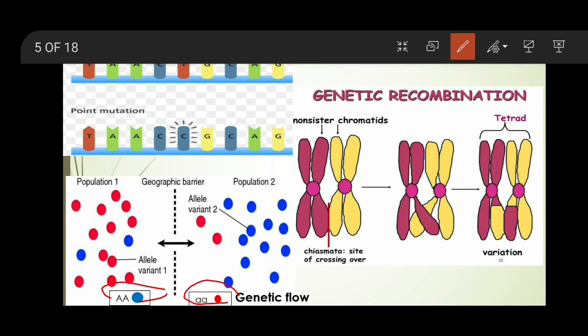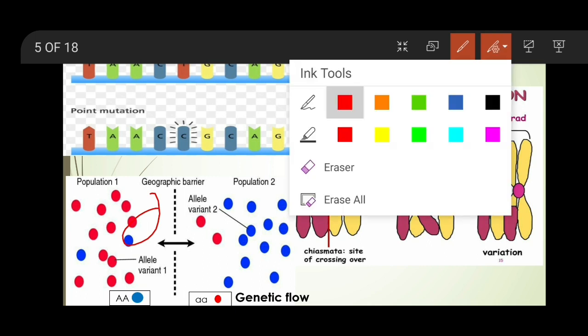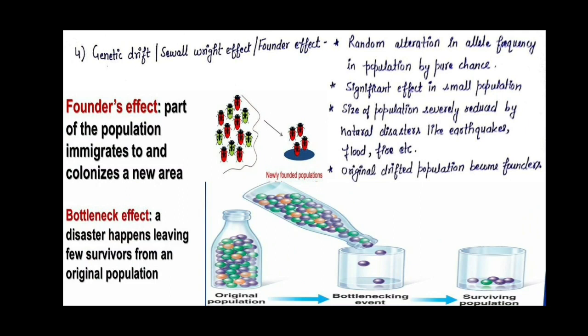If any of these migrate into this or this, that is going to disturb this gene pool, and that will lead to variation. Because if further interbreeding takes place between such different individuals, that is going to change the gene pool, and if there is a gene pool change, that will lead to variation. So these are the three factors that lead to genetic variation.